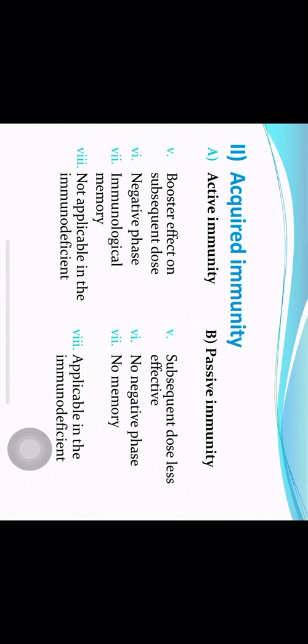Then what is immunological memory? Immunological memory means remembering the pathogen. Some cells of the T cell and B cell lineage convert to memory cells, and they keep this memory that this pathogen has come into the body earlier. With this memory, whenever the pathogen comes in again, the response against the pathogen is faster and more severe.